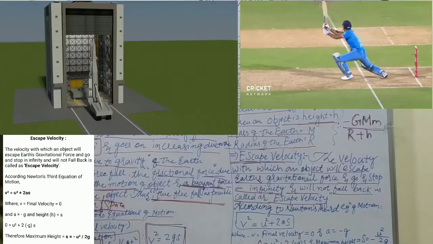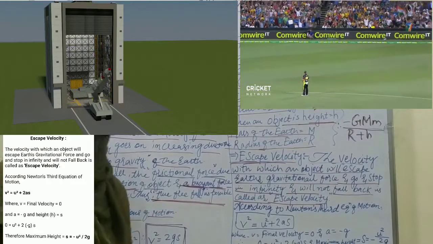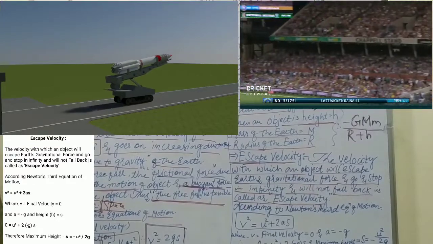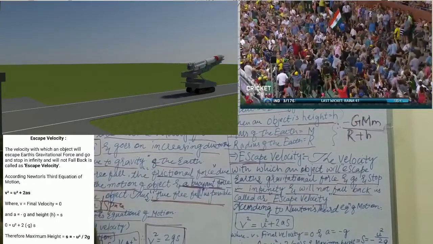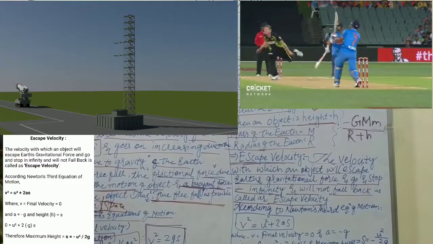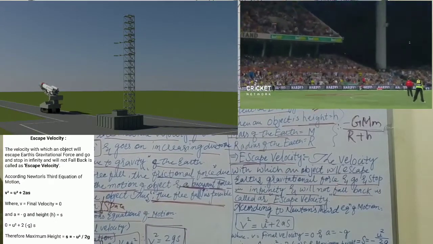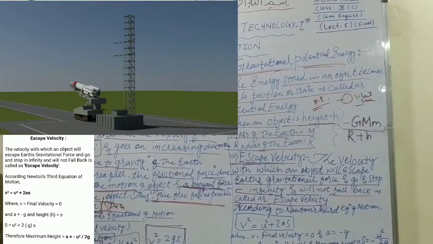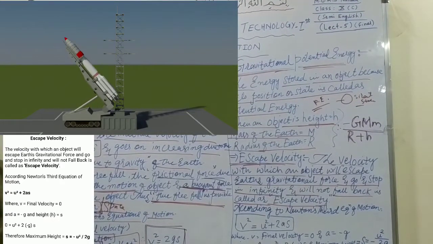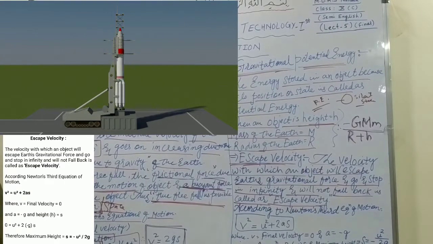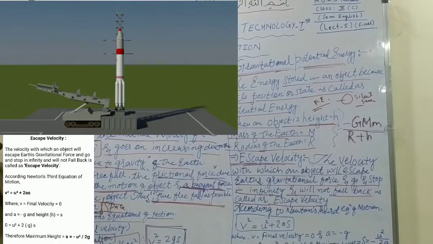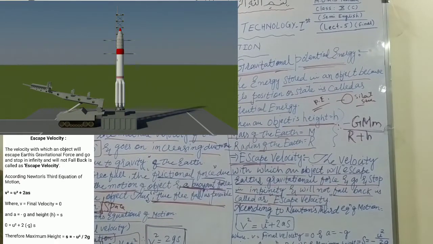It means when you hit a ball with the bat, the ball will go towards the boundary. When you apply a large amount of force, there will be a large escape from the gravitational force of the Earth's surface, and the ball will go towards the boundary. So, what is escape velocity? Escape velocity is used in launching our satellites.